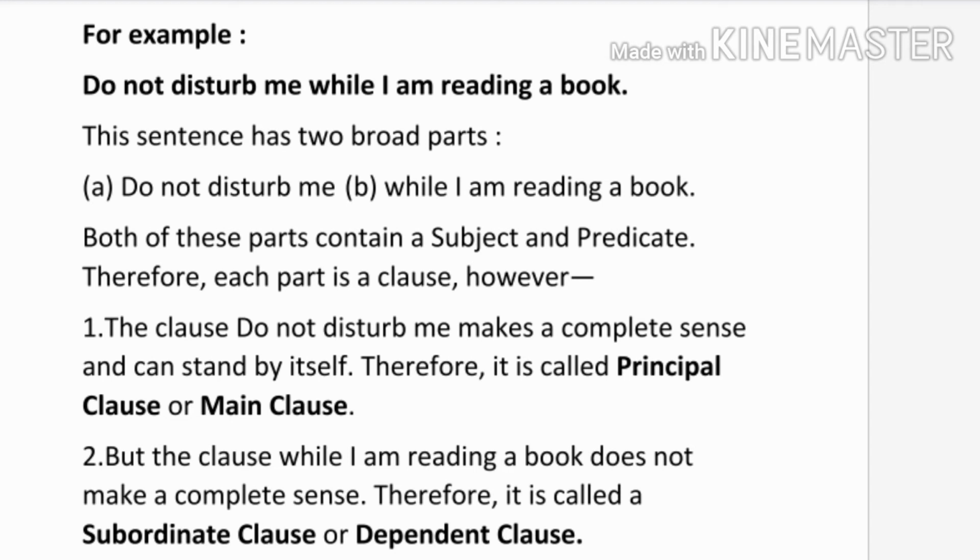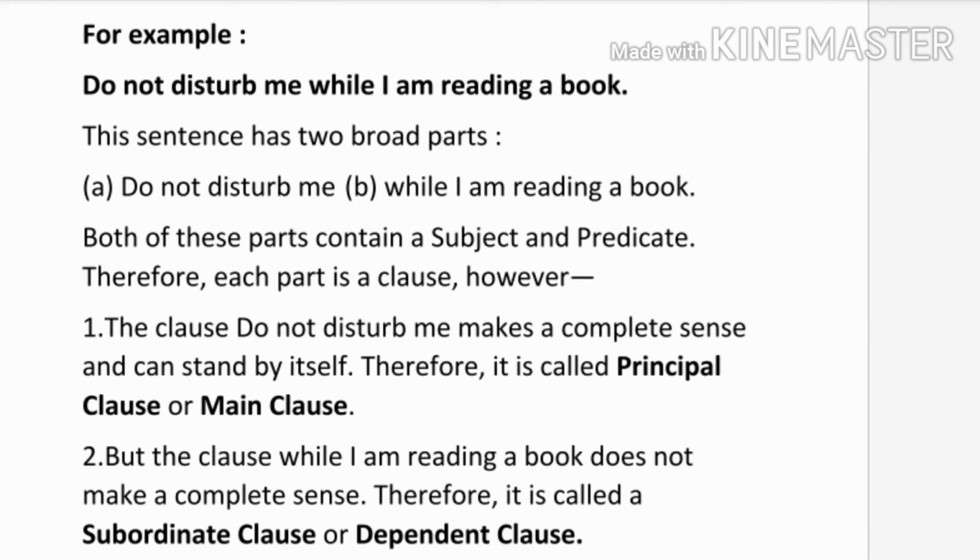However, the clause "do not disturb me" makes a complete sense and can stand by itself. It does not require the help of any other sentence. Therefore, it is called a principal clause or main clause.